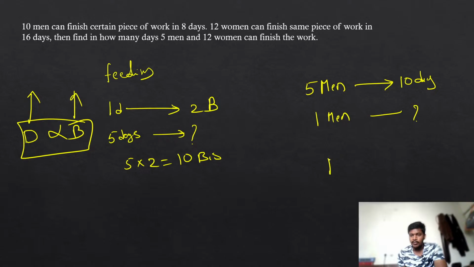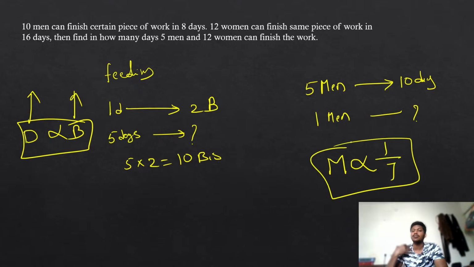See, if the number of men is increasing, we are going to take less time. Like if I am having more workers, I can complete the work in a faster manner. So I can take less time. Similarly, if I am having fewer men, I will take more time. Guys, listen very carefully. If the workers are more, I can complete the work in less time. If I am having fewer workers, I will take more time. That's common sense. That means both of them are inversely proportional.